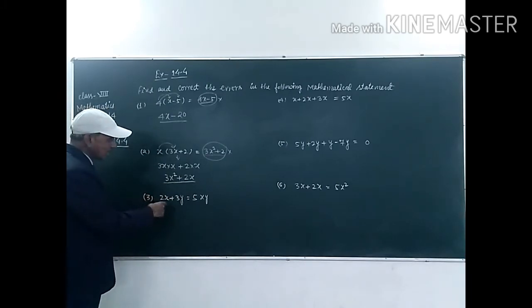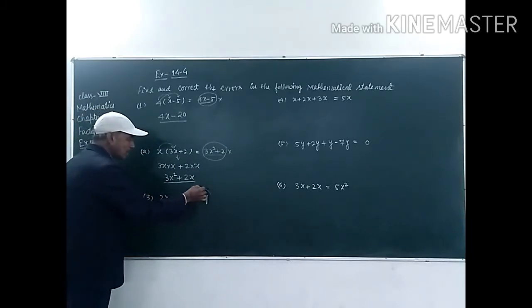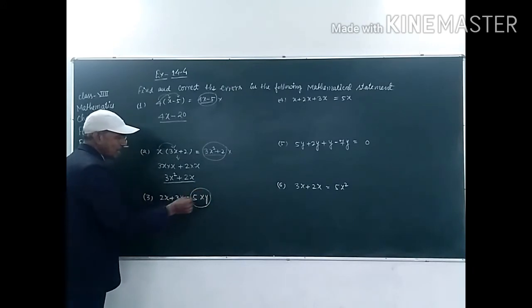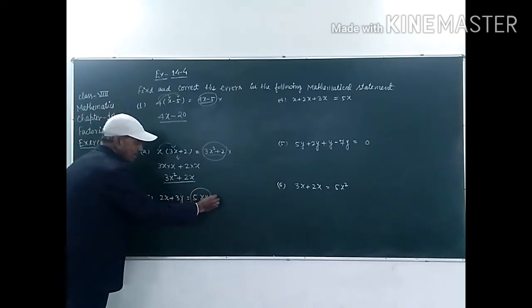And this one is the third question, and in this 2x plus 3y is equal to 5xy, it is given. So, student, these are not like terms. This one is 2x and this one is 3y. So, we cannot add them. And this one, it is written 5xy, so it is incorrect.